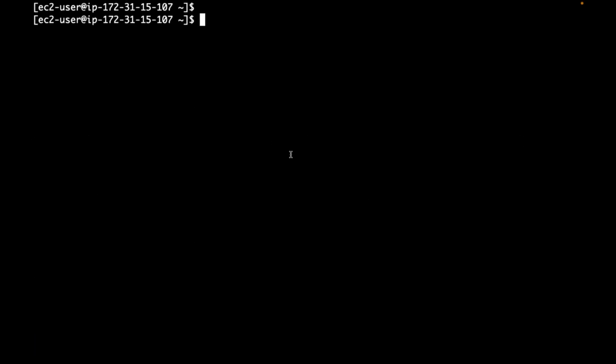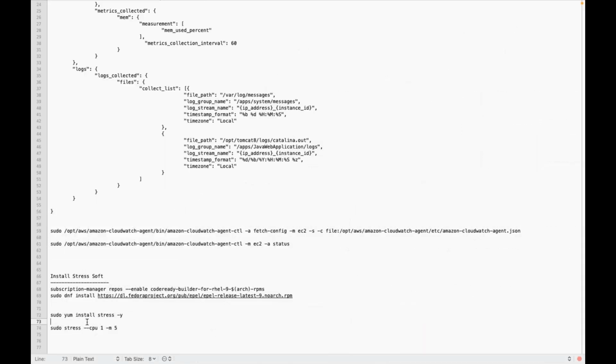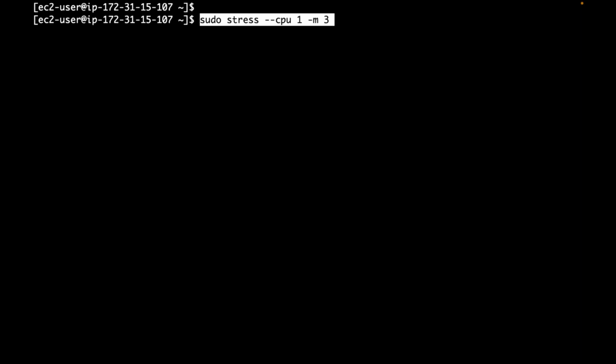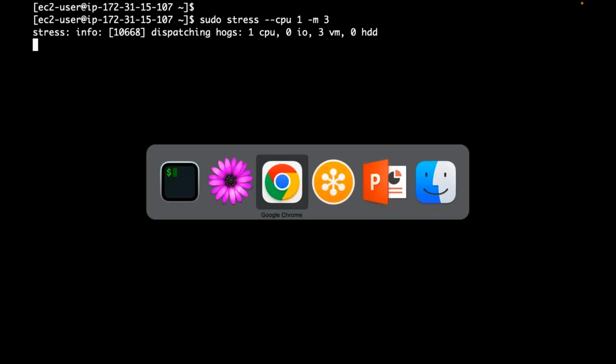Now I am executing the stress command, with -i 5 and CPU 1. So I am saying increase the CPU utilization to 1 core. The stress software will put pressure on the CPU, up to 1 core. Let it run continuously for 2 or 3 minutes. Because I have enabled detailed monitoring, every 1 minute there is a data point, and I have created the alarm at 1 minute average only. So let me execute this using the stress command. I am putting the load.